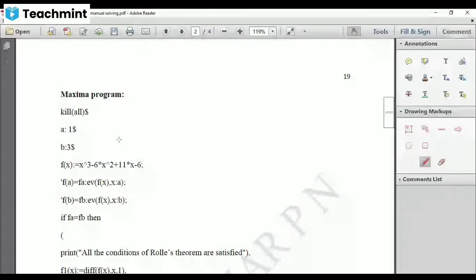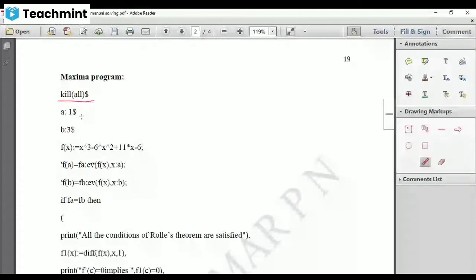What is your a value? 1. So a colon 1. Remember, for assigning any temporary variable with a value, you have to use colon. a colon 1, b colon 3. I don't want to display them, so I've used the dollar sign.